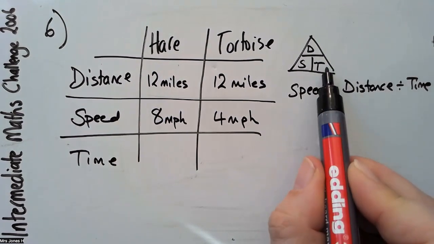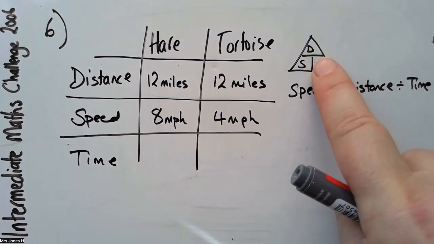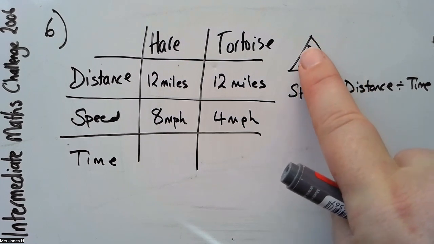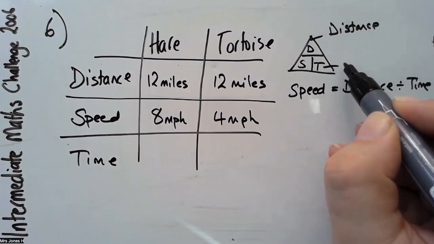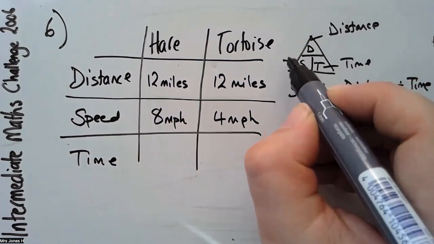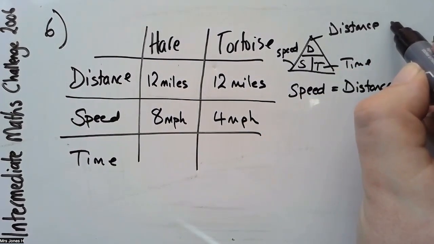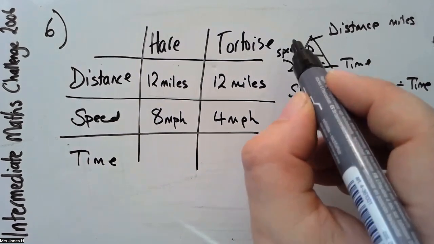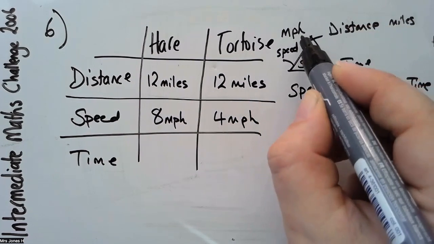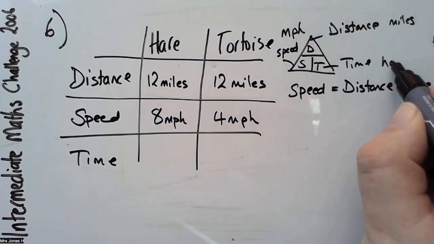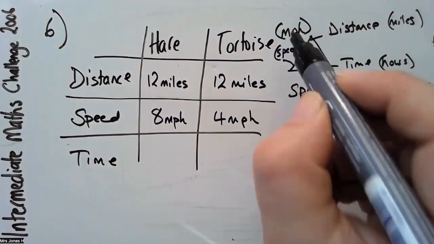So if we want to know what time is, we have to rearrange this formula, or we use the triangle and we cover the t, and we see that it's distance divided by speed. This is distance, this is time, and this is speed. And we know that distance is in miles, speed is in miles per hour, so therefore time has to be in hours.